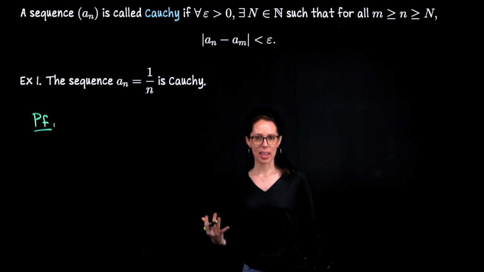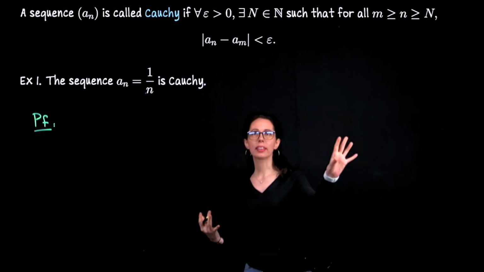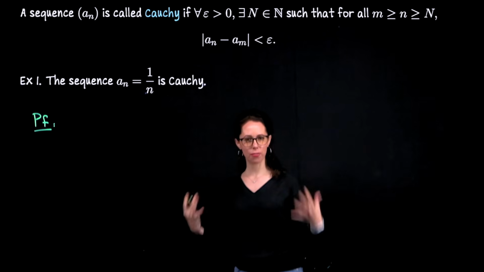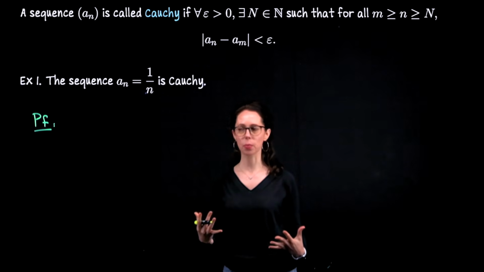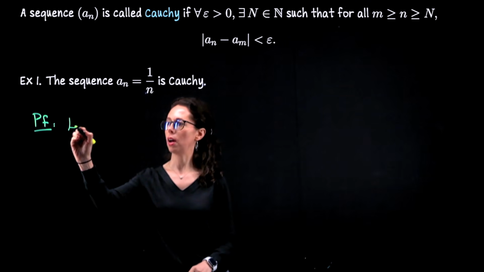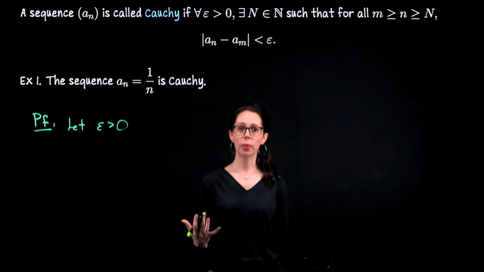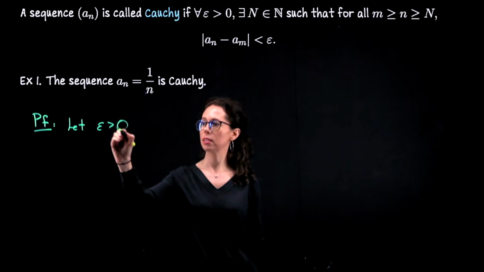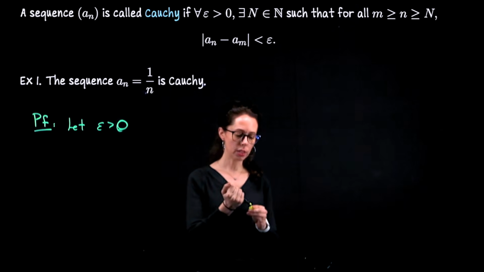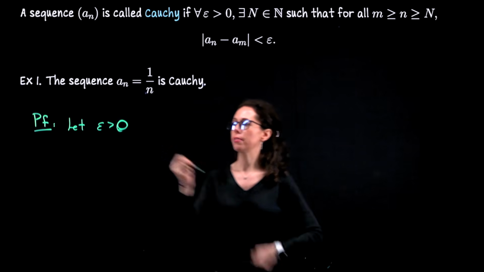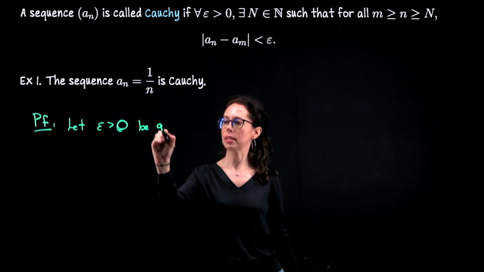As is often the case when you have a definition like this, where you are starting with this notion of fixing an epsilon, that's going to be how we open the proof. So often I will write, let epsilon be greater than 0. From this moment on, for me, this epsilon is fixed. Some people really like to insist on the phrase be given, which I will do for this example.